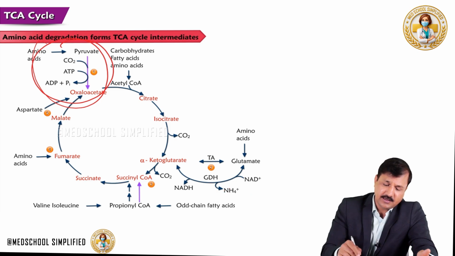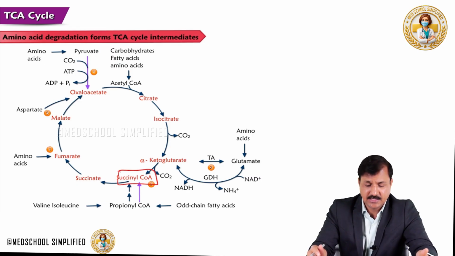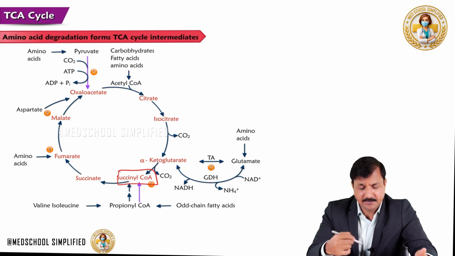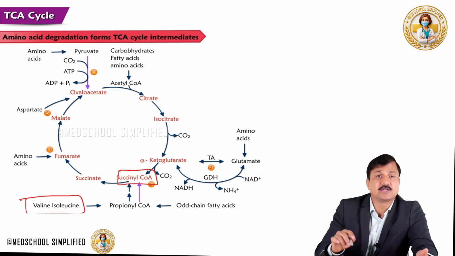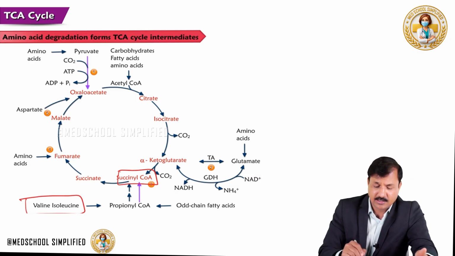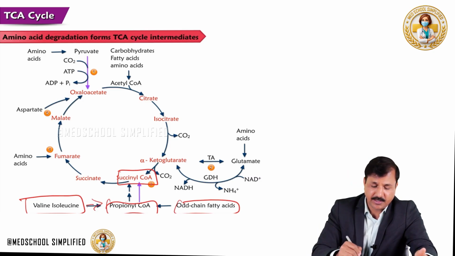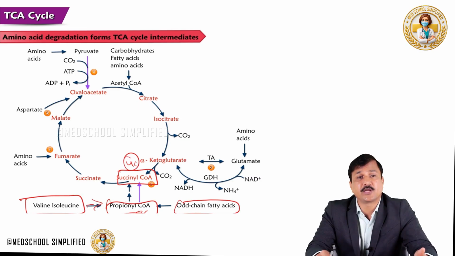Or if the succinyl-CoA is taken out of the TCA cycle for heme synthesis, at that time the succinyl-CoA can come from catabolism of valine, isoleucine, methionine, threonine and all that, where it will give propionyl-CoA, or even odd chain fatty acid oxidation will also give propionyl-CoA, which is a 3-carbon molecule, and 3-carbon propionyl-CoA can be converted to 4-carbon succinyl-CoA by propionyl-CoA carboxylase and methylmalonyl-CoA mutase enzyme.